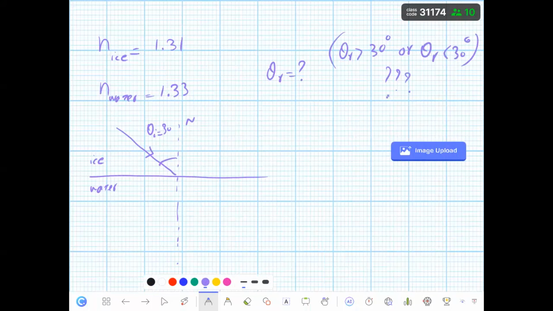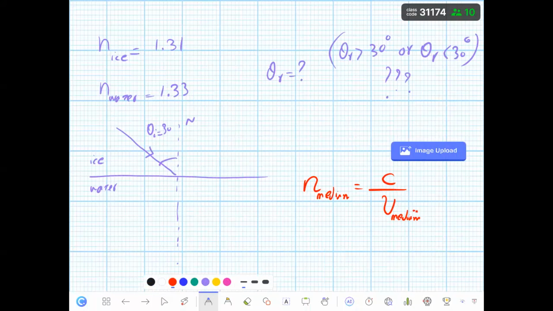And you should know that n of the medium is equal to c divided by the velocity of light in that medium. This is the formula of the index of refraction. So the refractive index and the velocity are inversely related to each other.